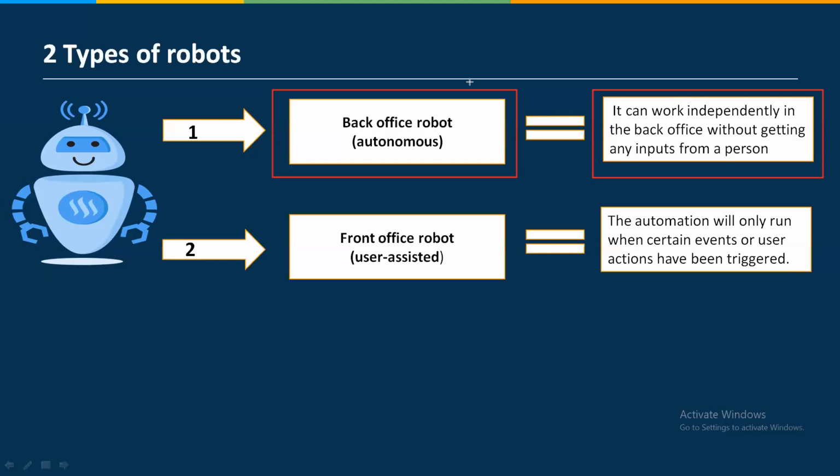Whereas a front office robot, what exactly is it? In between the task, if I want to connect with a human, or if in between the task I want to get help from a human, then I can create a front office robot, which is called a user assisted bot or user assisted robot. What it means: if I take the example of an insurance claim, I'm processing the claim file, and there is a query which I need to ask the customer, related to documentation or whatever. In between that, the bot cannot call that person and then get the answer.